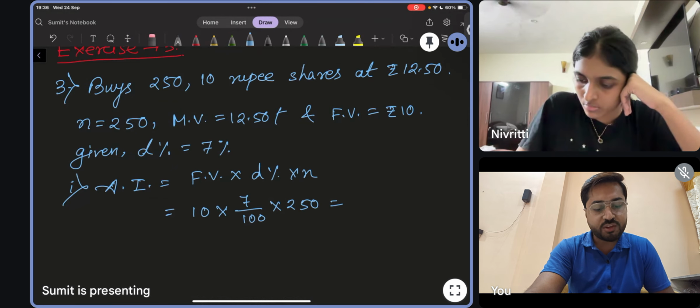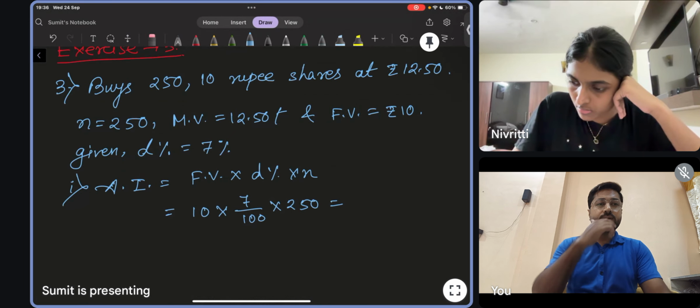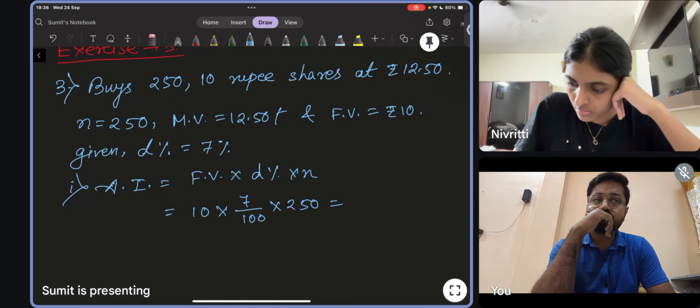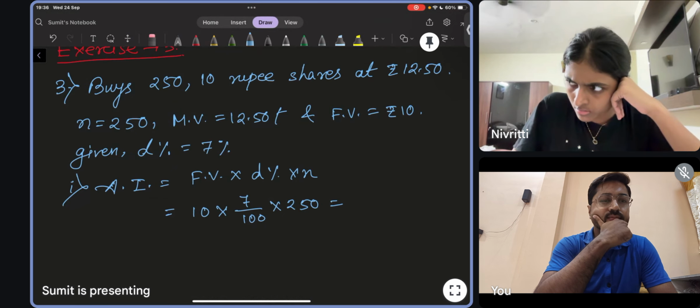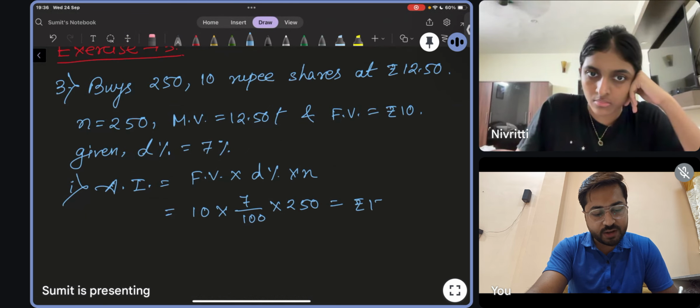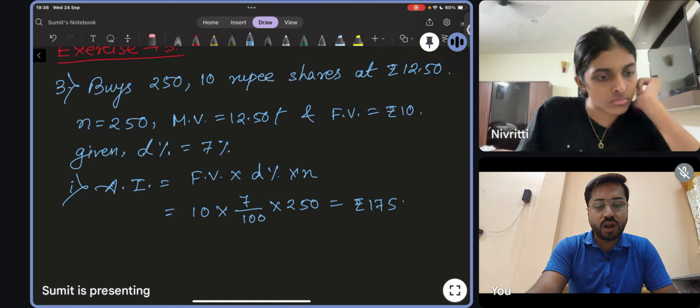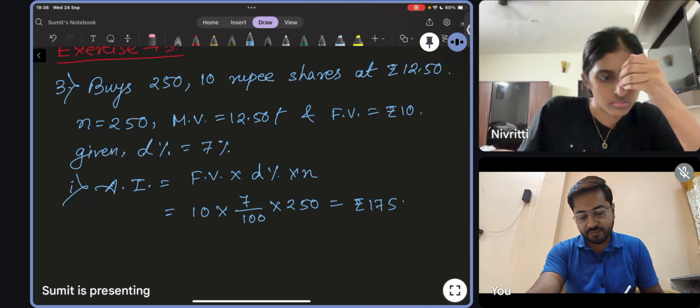Let me know how much it is if you do the calculation. 175. That's true. Rupees 175. So 175 will be your annual income. Annually you are earning rupees 175